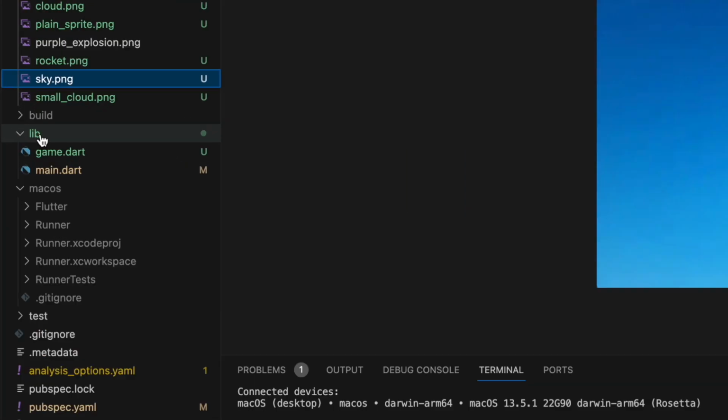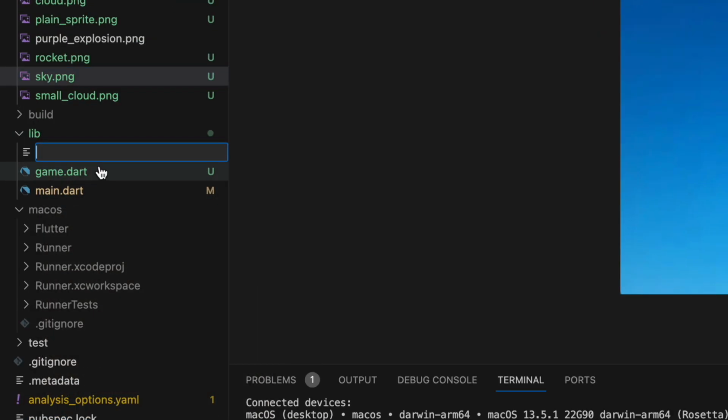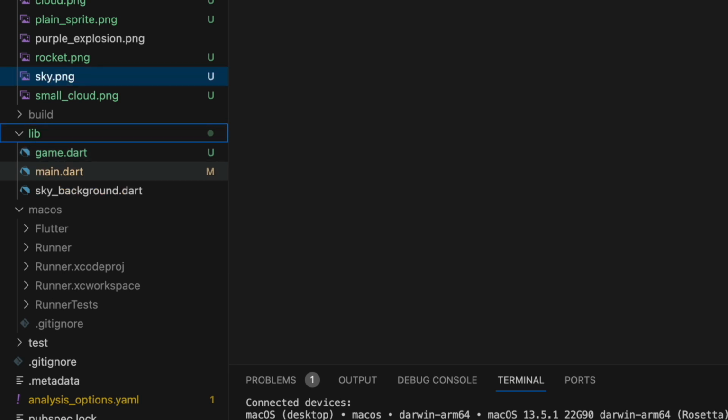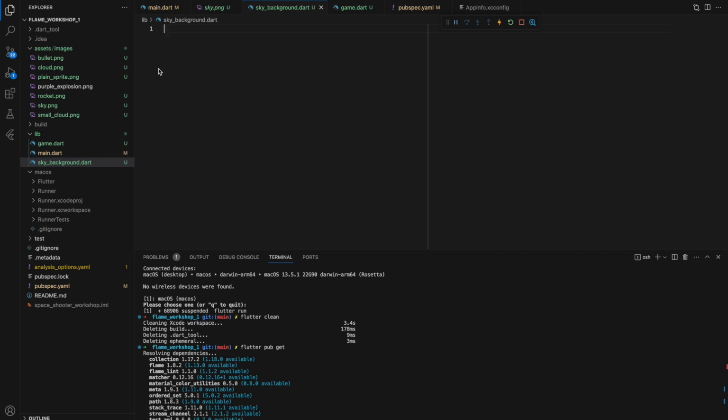For that, we would need to create a new file. Let's call it sky_background.dart. Yeah, I hope now we can create components easily. All imports should work.